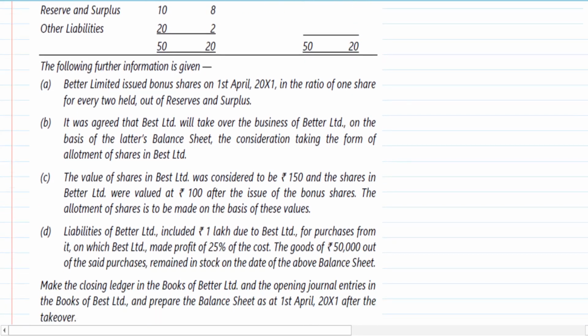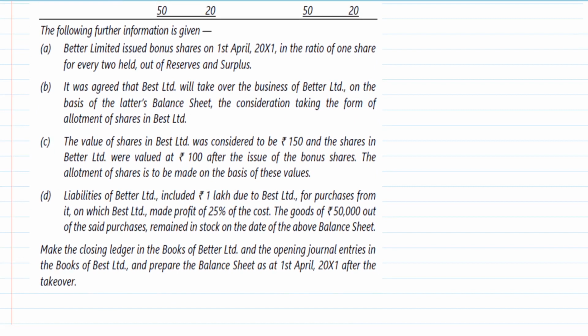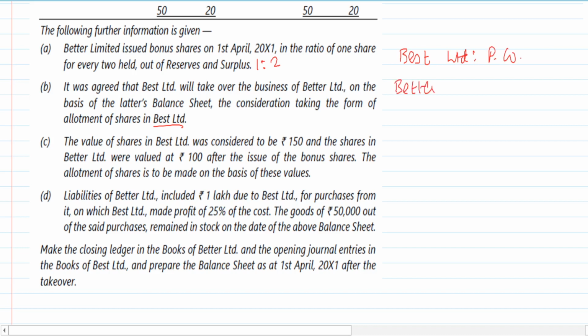Okay, what is the additional information? They are saying Better Limited issued bonus shares on 1st April 20x1 in the ratio of 1 share for every 2 shares held. So 1:2, that is the bonus ratio. It was agreed that Best Limited will take over the business of Better Limited on the basis of latest balance sheet, the consideration taking the form of allotment of shares in Best Limited. So Best Limited is turning out to be the purchasing company, while Better Limited is turning out to be the